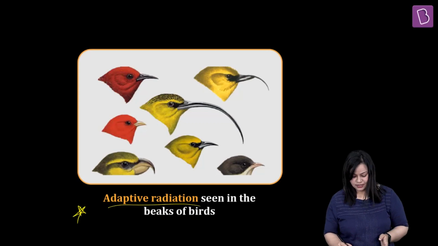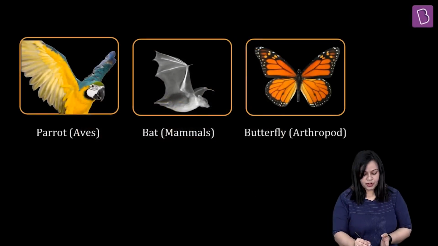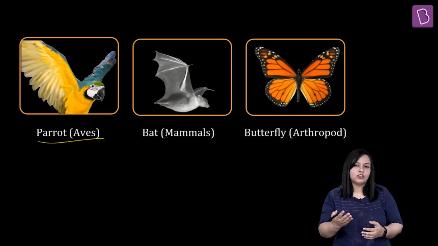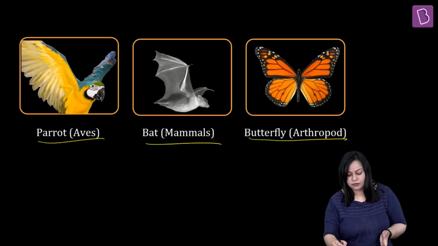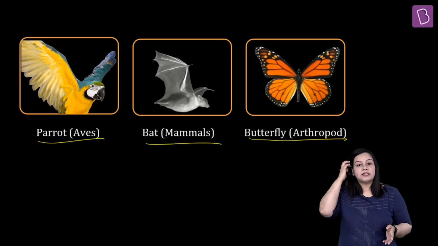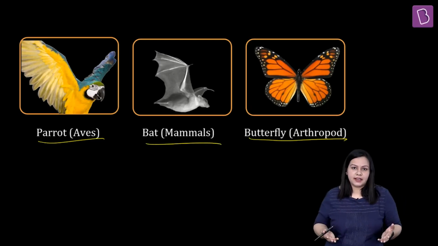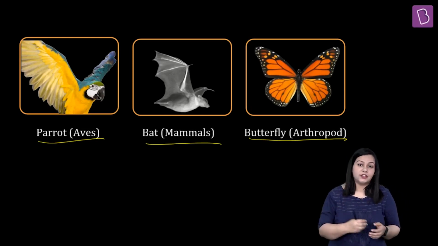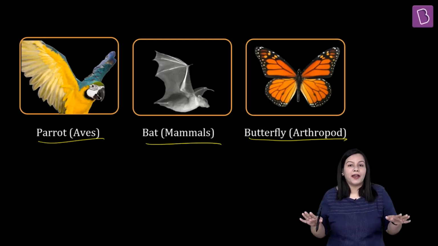Going ahead further, you see here that we have shown you an image of a parrot which belongs to class Aves. Then we have bats, which is a mammal. Then we have butterfly, which belongs to altogether non-chordates, right? We are talking about the phylum Arthropoda. So butterfly, insects there, right? So all these organisms, completely unrelated ones that you're seeing here, have one common adaptation, which is flying, right?